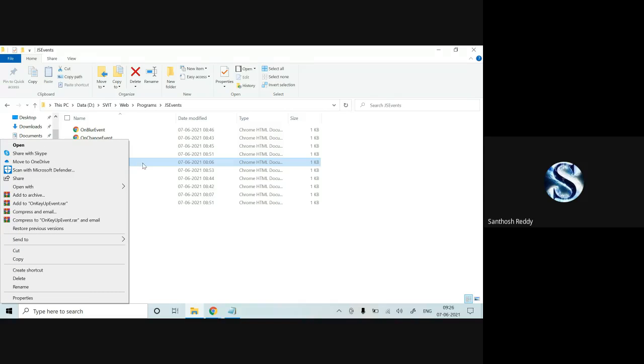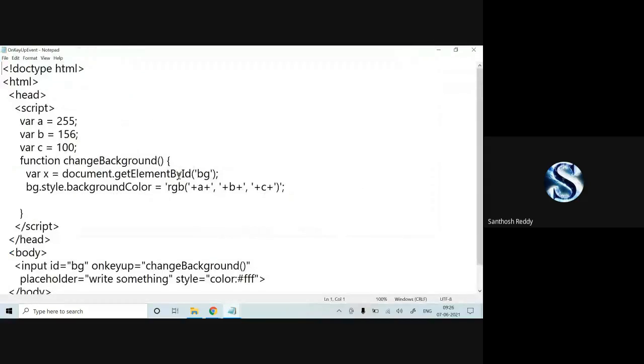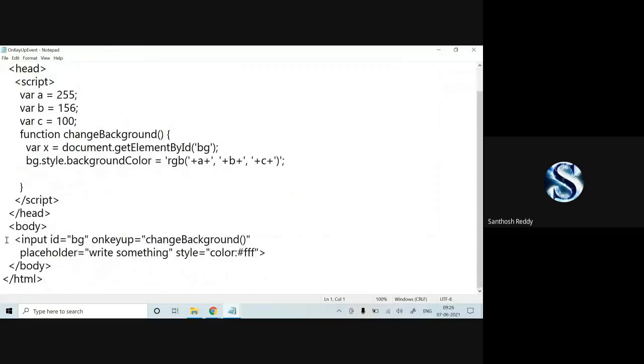Now I'm going to explain the onkeyup event. Similar to onkeydown, but I have written it a different way. Input ID bg, onkeyup, change background. See what is going to happen here. Suppose I press N: until I release that N key, no action will be performed. Once I release that N key, your background color should be changed.